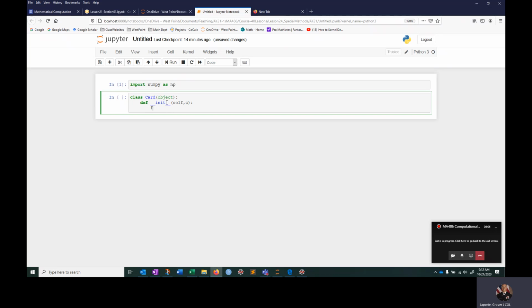So let's see, FV, face value, is just a list, and we're going to let that be 2, 3, 4, 5, 6, 7, 8, 9. And instead of the number 10, because it has a 1 and a 0, I'm going to use T. So that's a 10, a jack, a queen, a king, and an ace. That's going to be our face value.